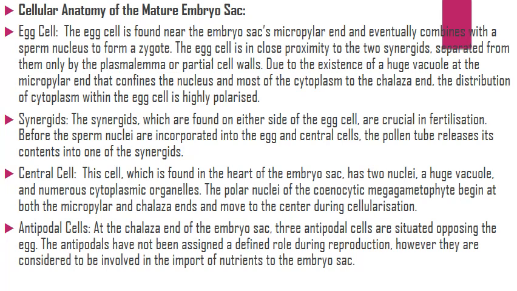Central cell. This cell, which is found in the heart of the embryo sac, has 2 nuclei, a huge vacuole, and numerous cytoplasmic organelles. The polar nuclei of the serocytic megagametophyte begin at both the micropylar and chalaza ends and move to the center during cellularization. Next is antipodal cells.